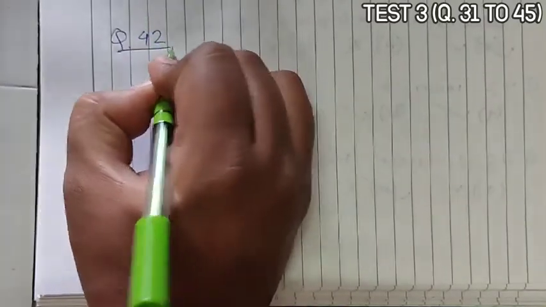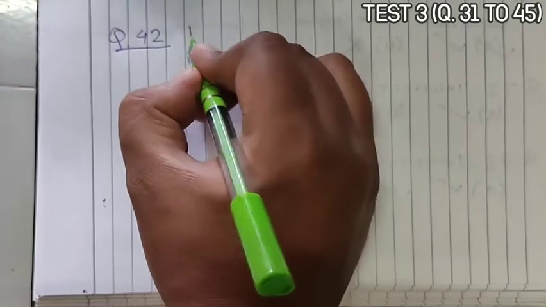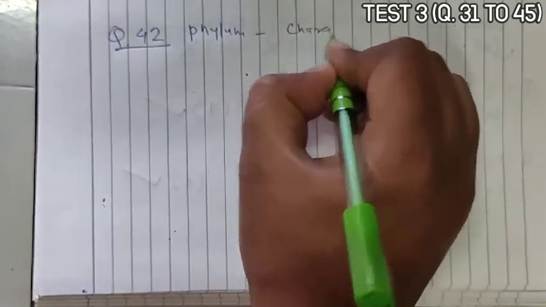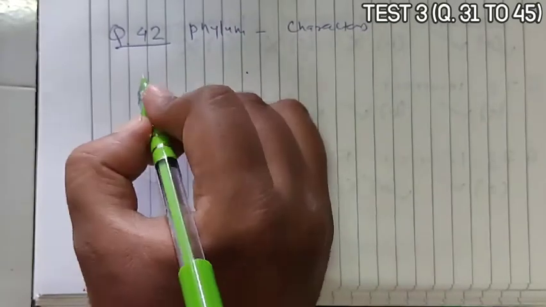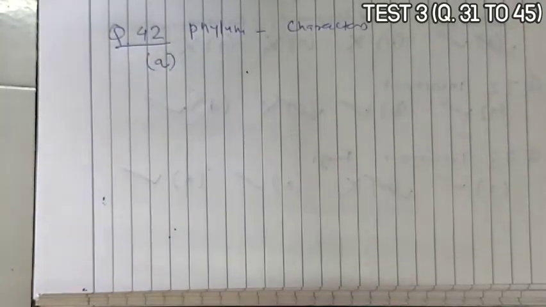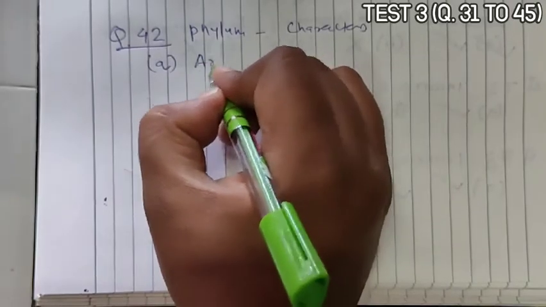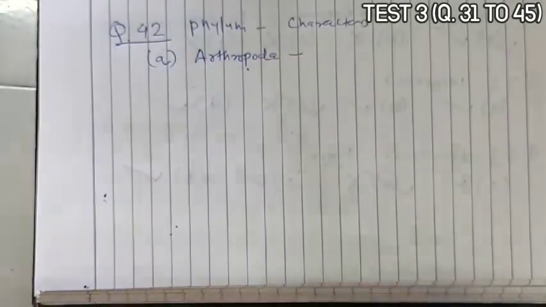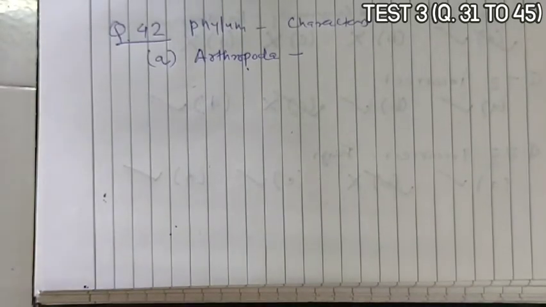Next we move to question number 42. Question 42 asks which one of the following phyla is correctly matched with two general characters. We have to match a phylum with its characters. Now in option A they have given Arthropoda, and in Arthropoda the body is divided into head, thorax and abdomen.